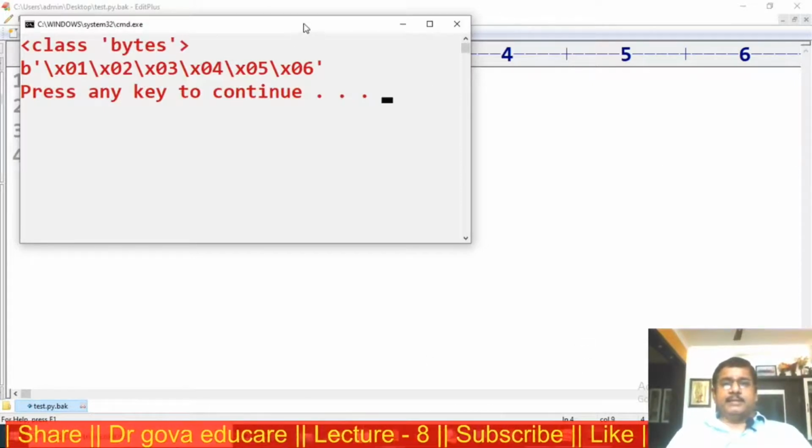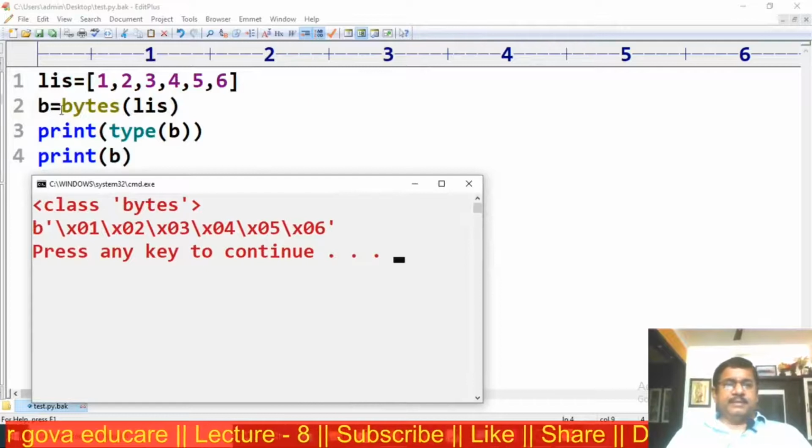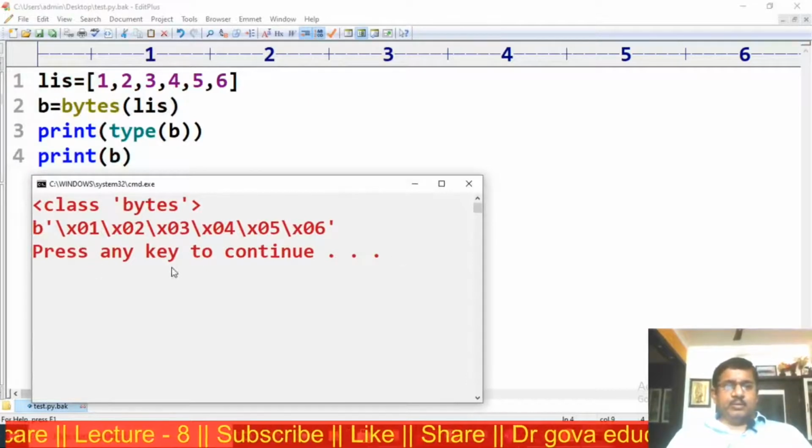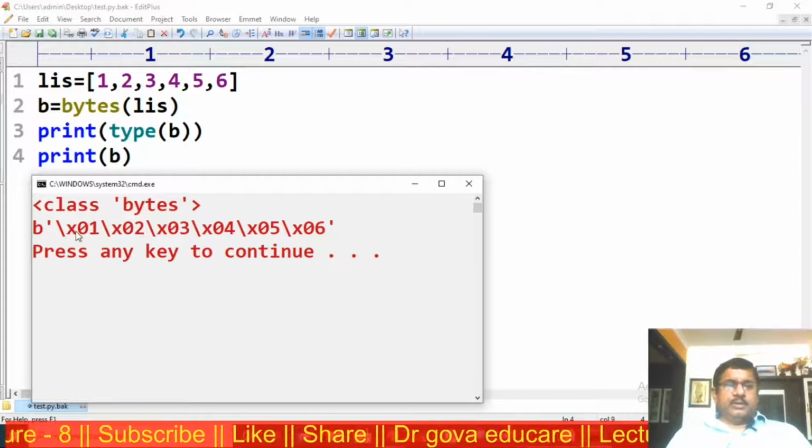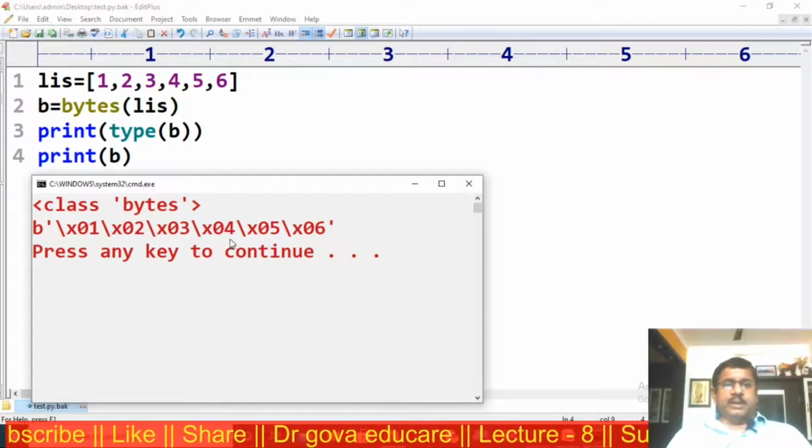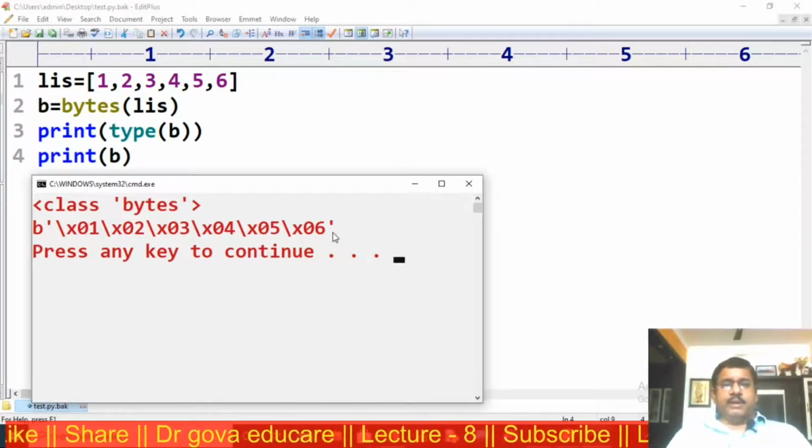B is a class of bytes. B is the bytes data type. This is the output: X01, X02, X03, X04, X05, X06.